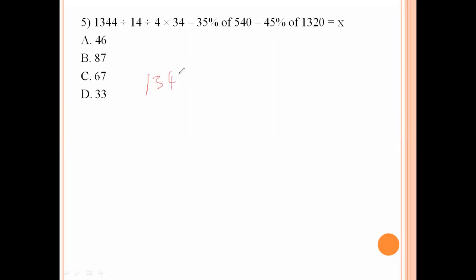1344 divided by 14 means into 1 by 4, into 34 minus 35%, meaning 35 by 100 into 540.